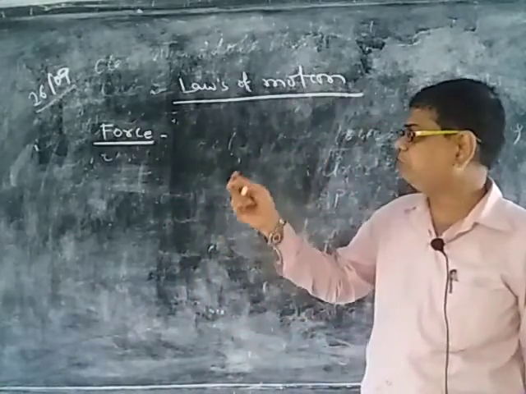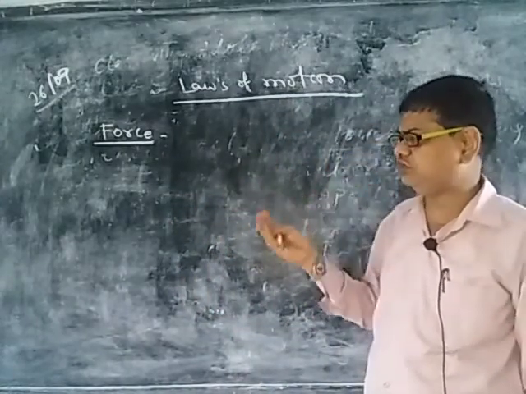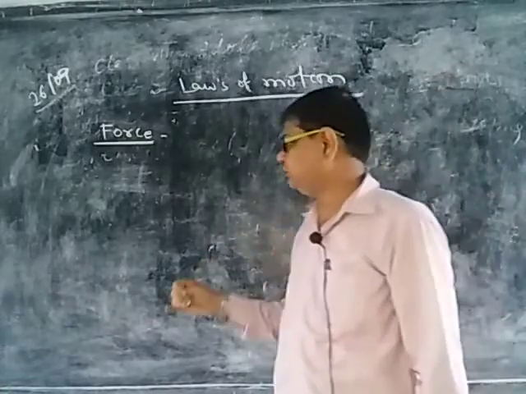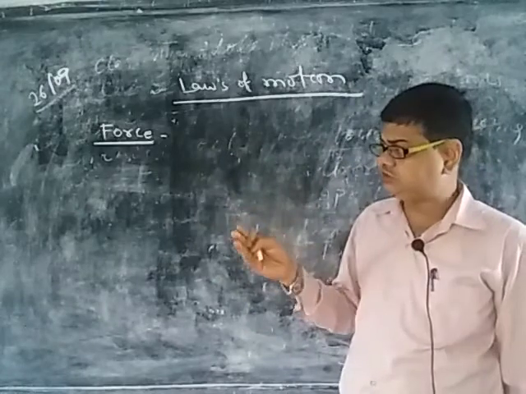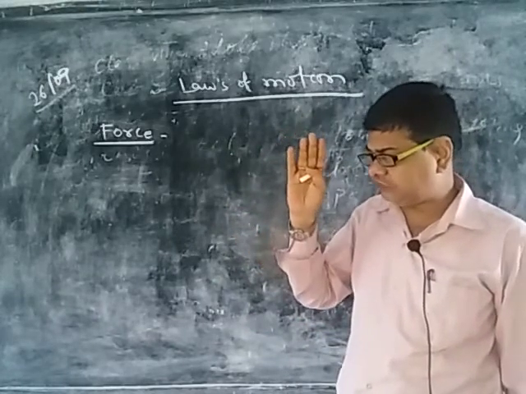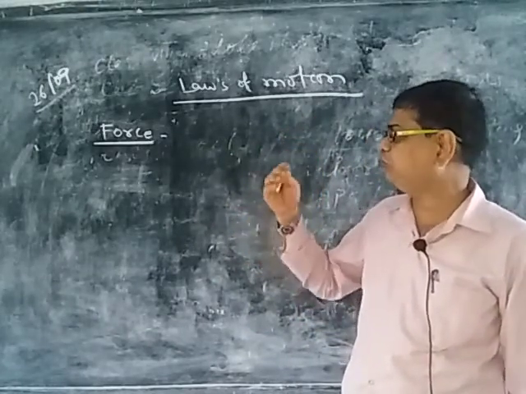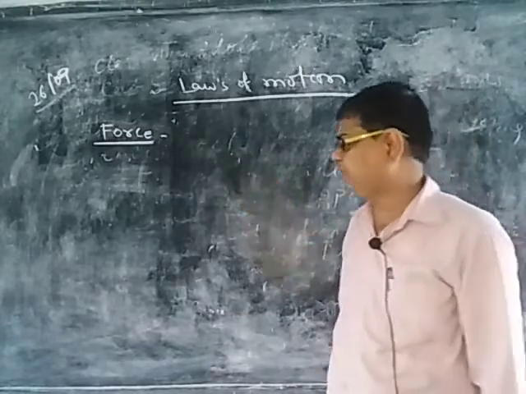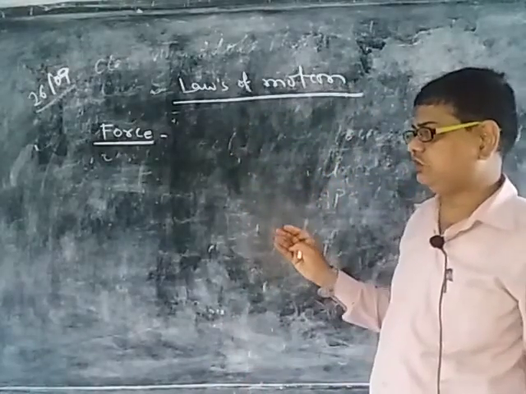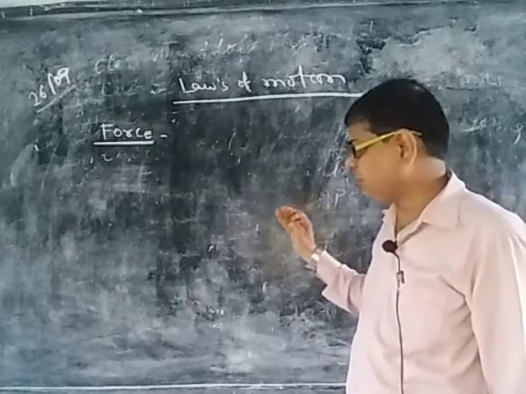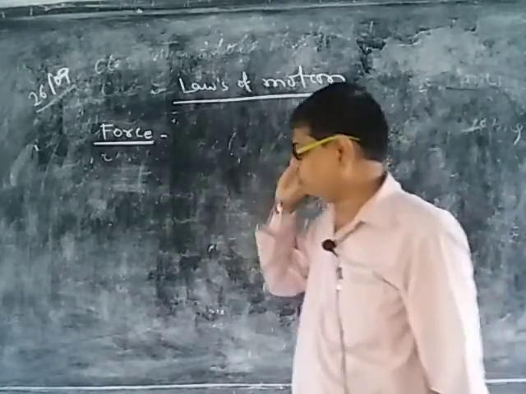Now the third one is very simple. The pushing and pulling effect is called force. It is a very simple definition. Now the fourth definition is that force is that external factor which originates momentum inside the body. And the fifth is the product of mass and acceleration is called force.